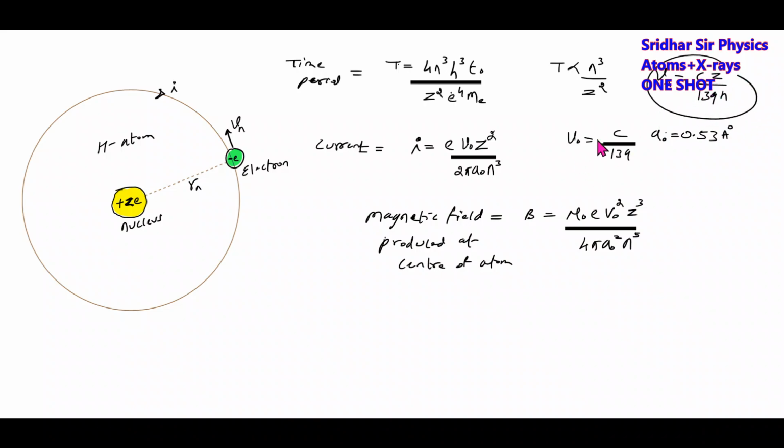This c by 137 is what we'll call v naught, and a naught is the Bohr radius. The time period of revolution is given by this particular formula. You have to remember this. The time period is proportional to n cube by z square.